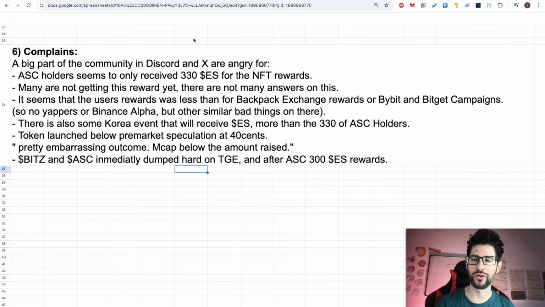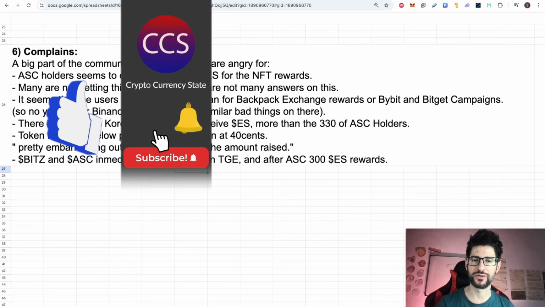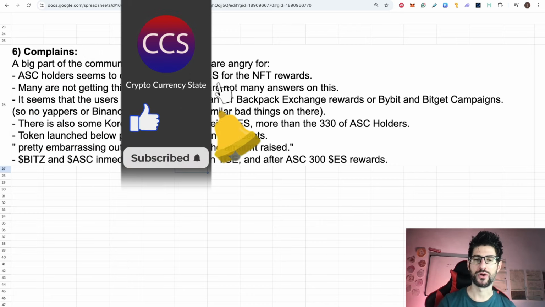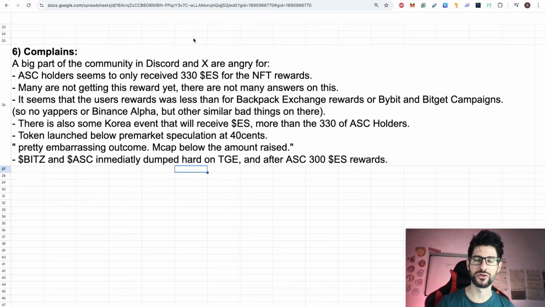So there are a couple of campaigns with Bybit and BitChat. They get some ES tokens to do some campaigns and incentivize people to go to their centralized exchanges. And also some campaign on Backpack Exchange. This is different than Backpack Wallet. So if you participate on Backpack Exchange, depending on the badge that you have, you can claim some ES.